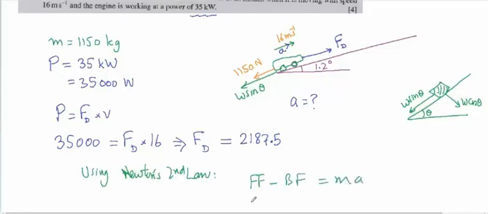Forward force is the driving force, which is 2187.5, minus the backward forces. There are two forces backward, so we can put both negative, or in a bracket write the sum of those two.